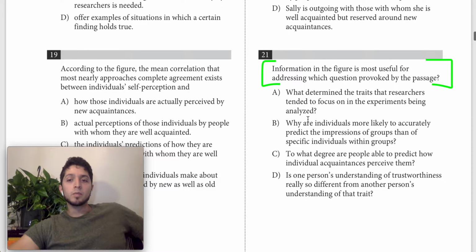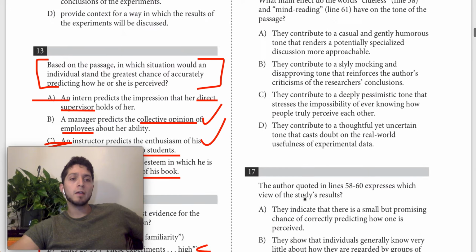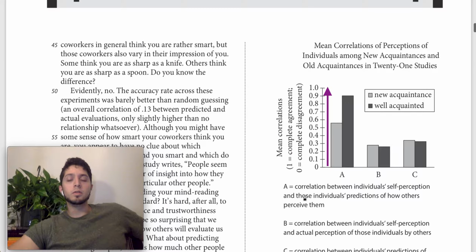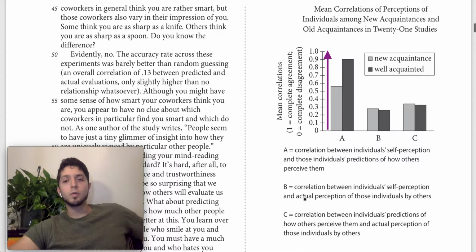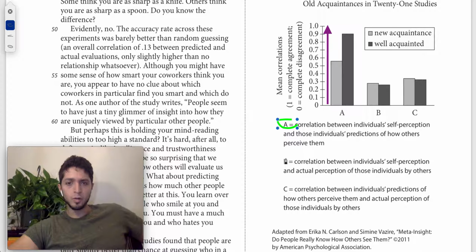Basically we need to choose the question that is going to be the most relevant to the figure that we have. And so to understand it, what we should do is go back and figure out what the figure is really measuring. So again, we have some distinctions. We have the new acquaintance and the well-acquainted. We have correlation here. We have two different columns for the new acquaintance and the well-acquainted. And we have three different correlations being measured, A, B, and C down here.